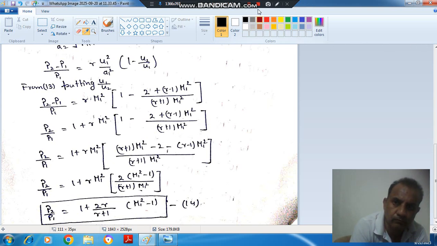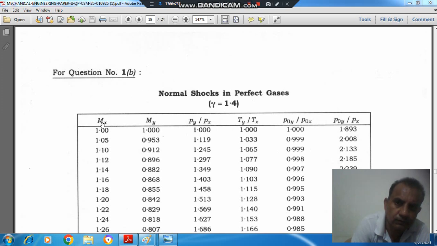This is your normal shock table. This is the upstream Mach number Mx, this is the downstream Mach number, and this is the pressure ratio. For upstream Mach number 1, the downstream Mach number is also 1, and the pressure ratio is 1. For 1.05, the downstream Mach number is 0.953 and the pressure ratio is 1.119. The pressure increases. These values are tabulated according to that formula for gamma 1.4.